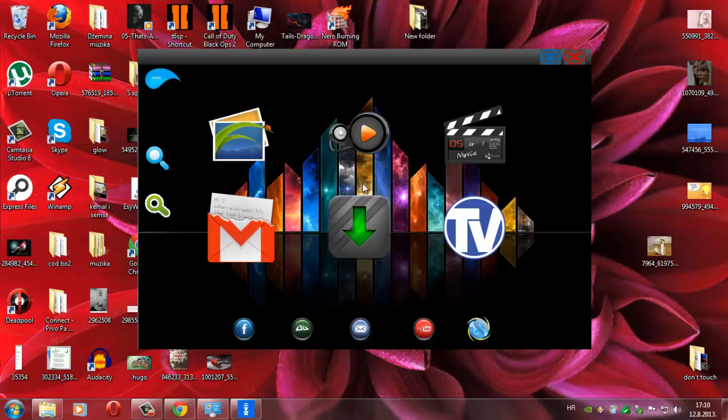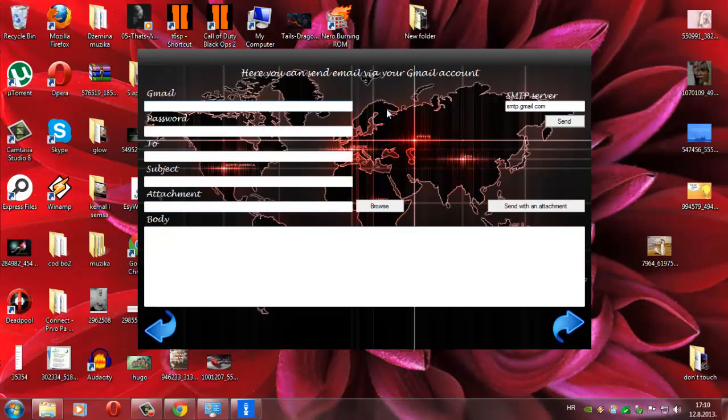Next awesome thing which I added is this: sending mail with your Gmail account. I found it quite useful because you don't have to open various things to send an email. So I'm going to demonstrate how this works. I've added 2 buttons, and they're separate. I tried to connect them somehow. This is automatically set as the accept button, so once you press enter on the keyboard, it'll automatically send the email without an attachment. This one obviously sends one with an attachment, but I made them as one button, so if there's an attachment, it will send it, and without, it will send without.